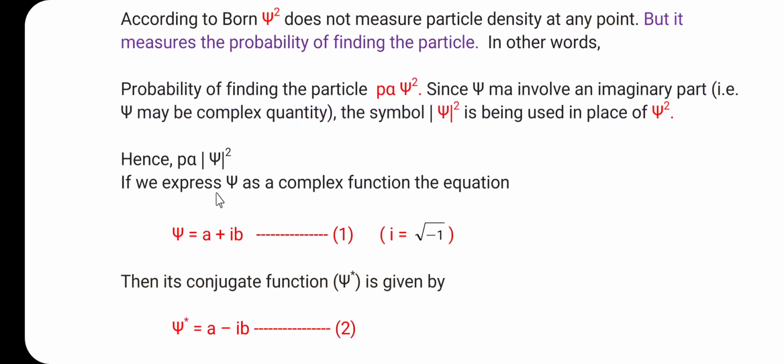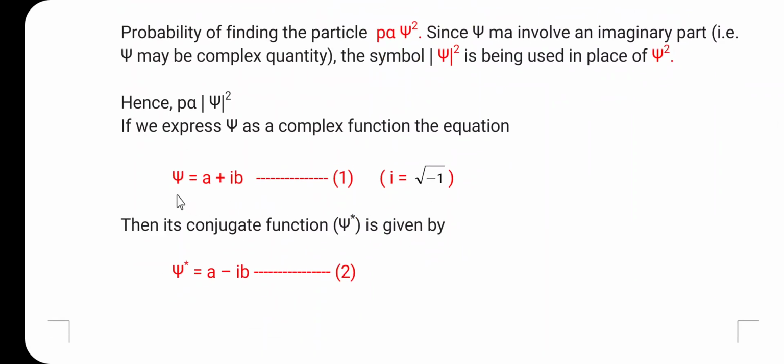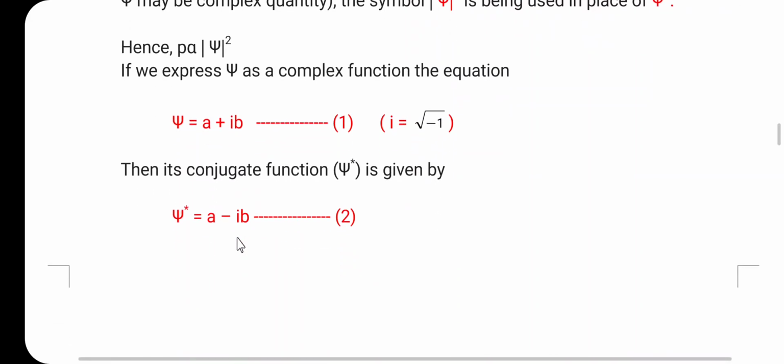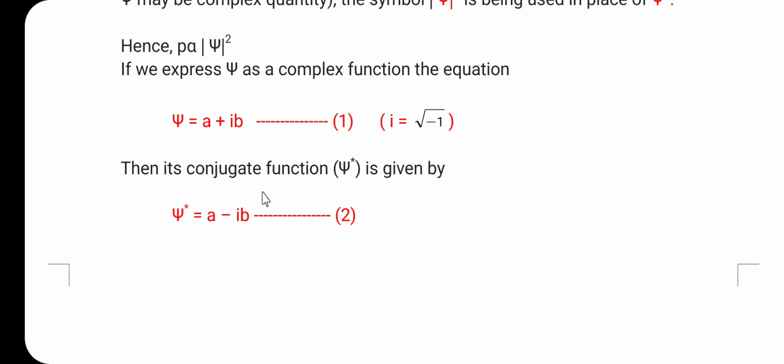If we express psi as a complex function, the equation can be written as psi is equal to a plus ib. This is equation number 1. Here i is equal to under root minus 1. Then its conjugate function psi star is given by psi star is equal to a minus ib. This is equation number 2. So psi star is the conjugate function, given by equation 2.